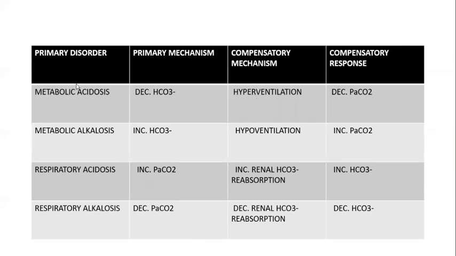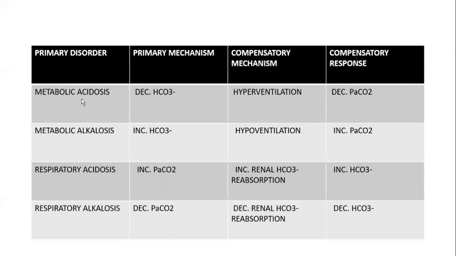If the primary problem is metabolic, the compensation will be done by the respiratory system. If the primary is respiratory, the compensation will be metabolic. As there is a decrease in bicarbonate, there will be relatively more H plus in our body. To get rid of that, the lungs will hyperventilate, so that there will be a decrease in the partial pressure of carbon dioxide, which indicates H plus also decreases. So this is the compensatory mechanism in metabolic acidosis.